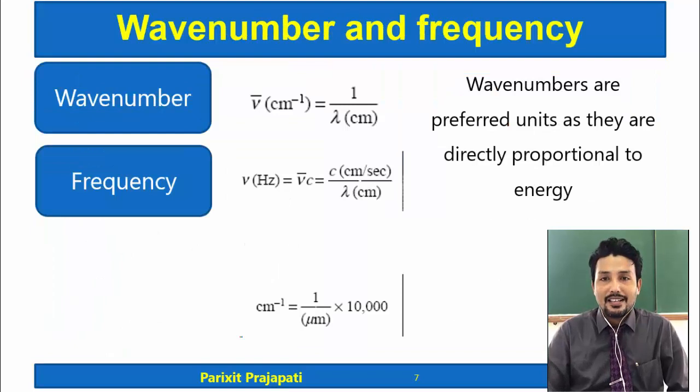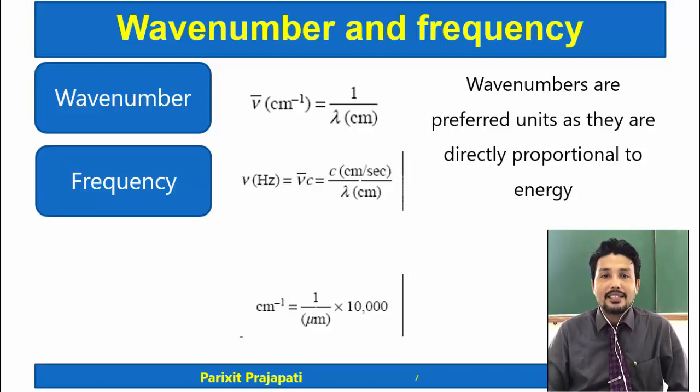Now, in the classification of IR radiation, what are the types of IR radiation, what are the different regions of IR radiation, we use the term wave number. So the question comes to mind: what is the difference between wave number and frequency, and why is wave number used instead of frequency here?